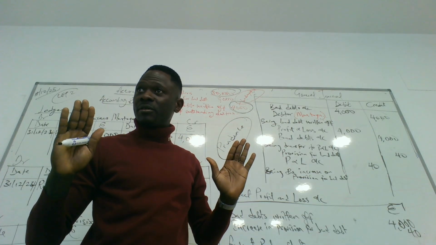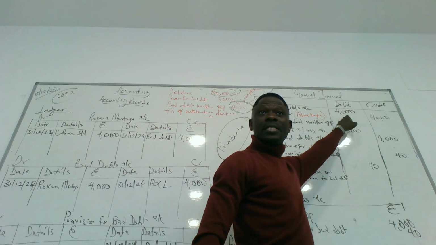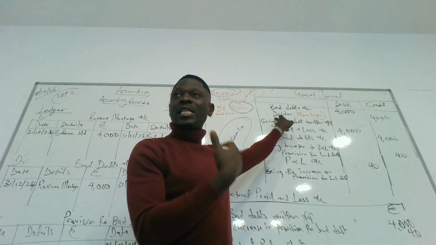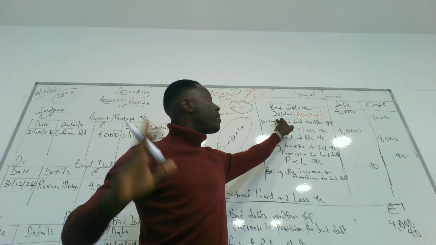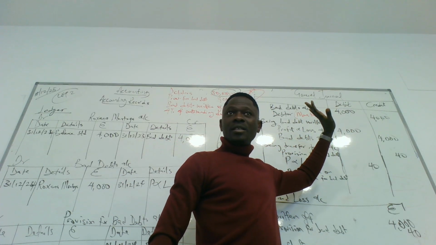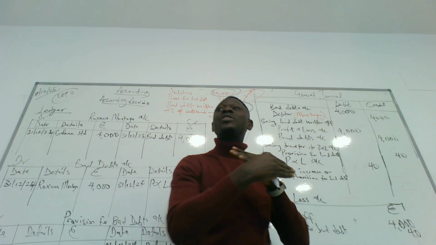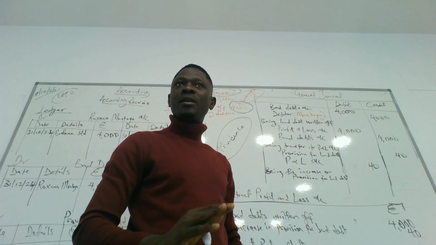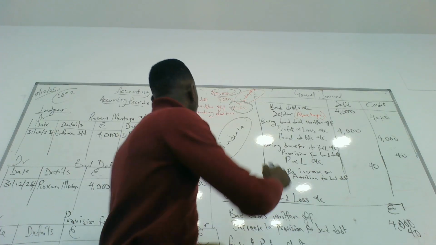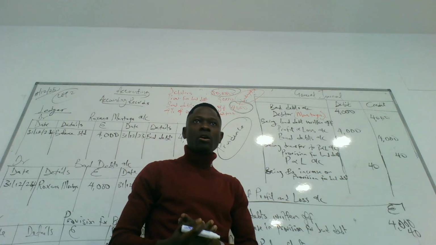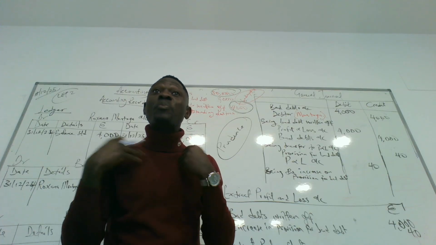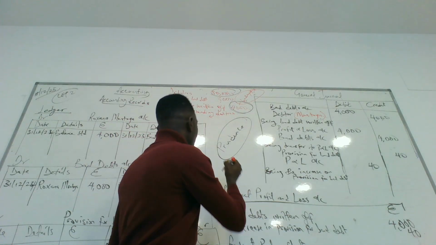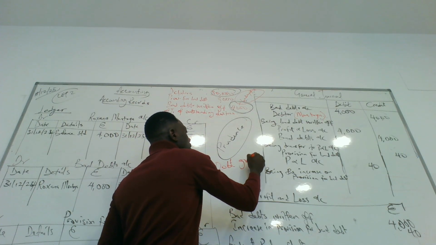Bad debt has been written off. Bad debt account has been created for 4,000. Who is the debtor? The debtor that has been declared bankrupt is not going to be able to pay back. Montoya, you credit it. So that means our bad debt has been written off. So Montoya is off the account because Montoya is not going to be able to pay. Why? Because it has been declared bankrupt. When you are declared bankrupt, it means you don't have the capability to pay back. So the debt has gone bad.